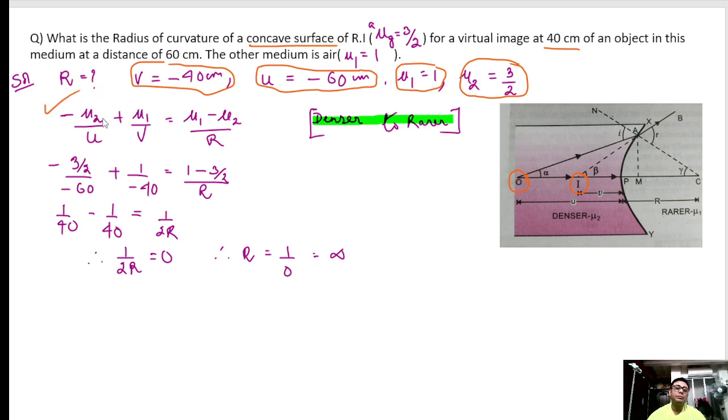Putting the values: mu2 is the refractive index of the denser medium, U is negative, rarer medium is air so 1, and V is given. It is a virtual image, that means V is minus 40. So we are finding R, which comes out as 1 by 0, which is infinity. Clear?